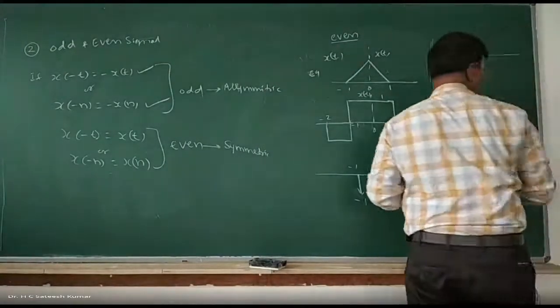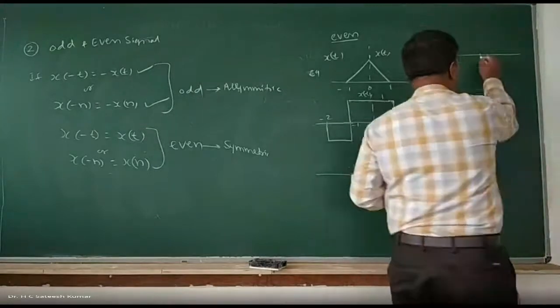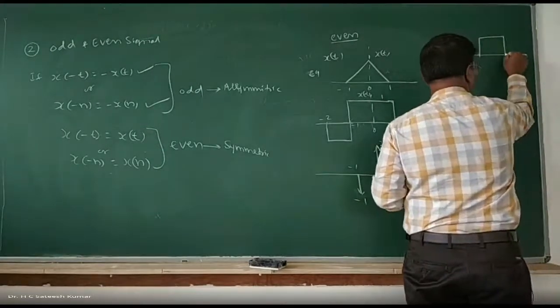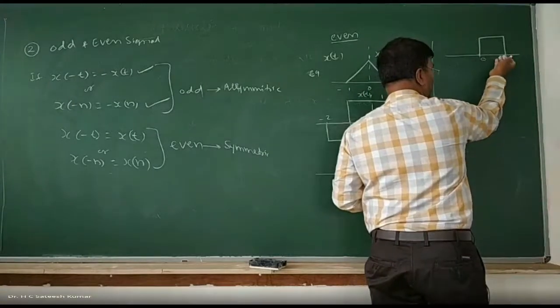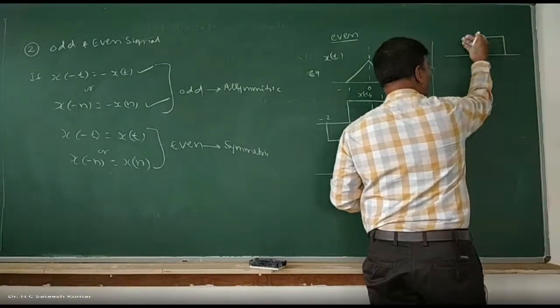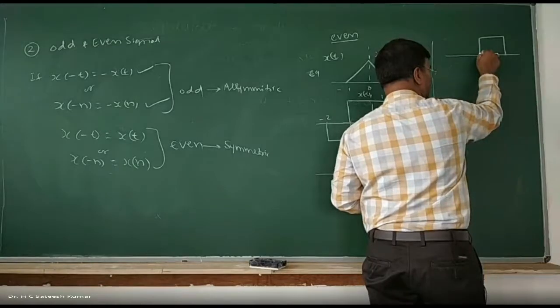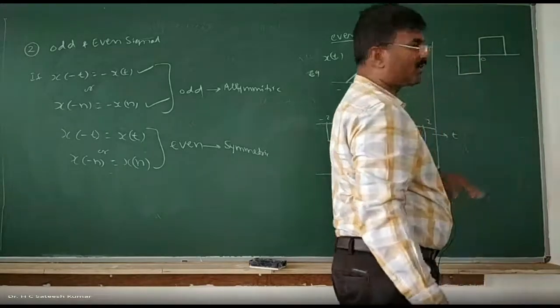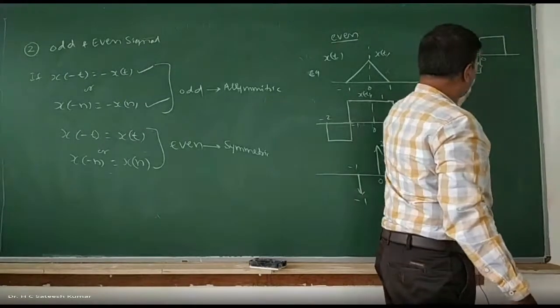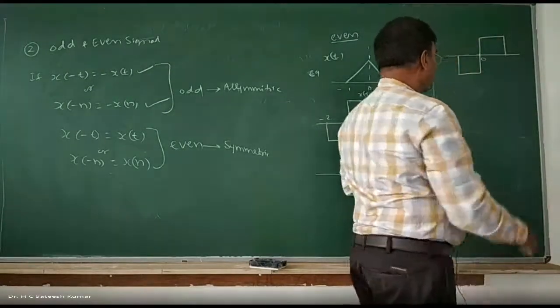Whatever is there in the left hand side, let us say you take the signal like this. This is the signal on one side. The other side is anti-symmetric, that is a double fold. Once you fold this side, you fold it again to the other side. This is nothing but anti-symmetric. You take one fold here, one fold here. So therefore, you will get the right hand side.